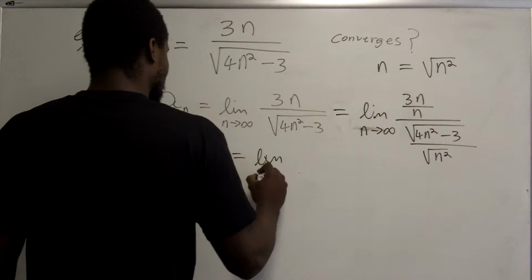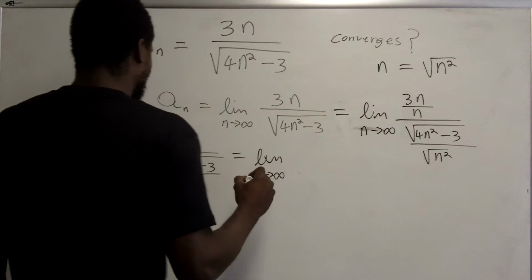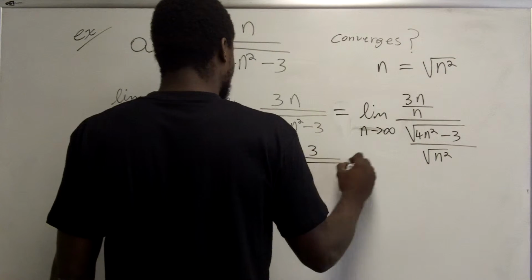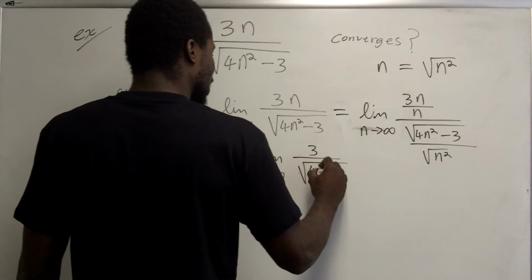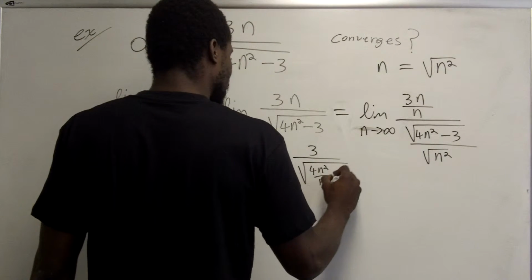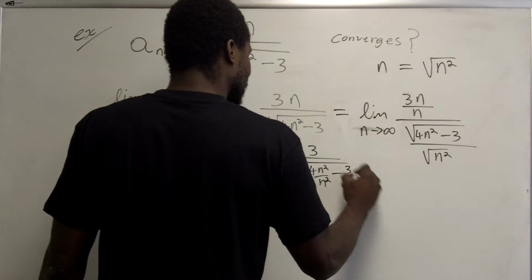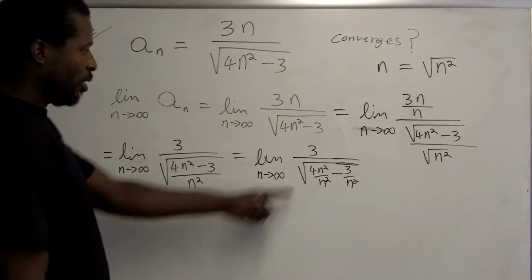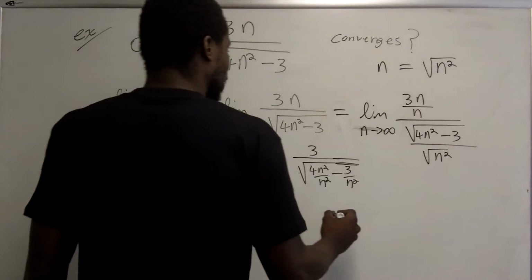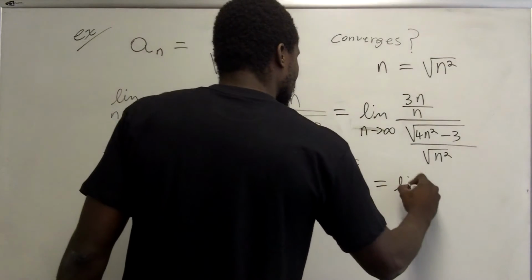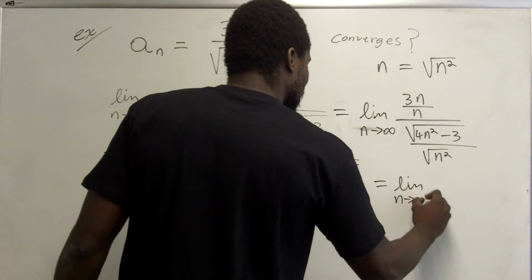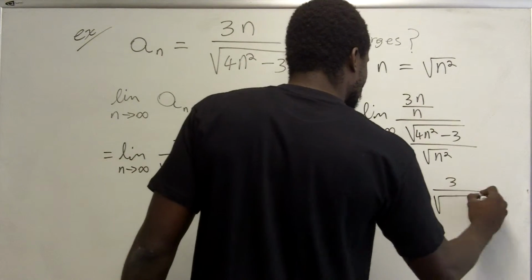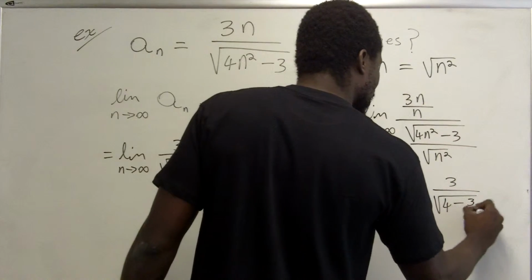So I get the limit as n approaches infinity of 3 over the square root of, this is going to be 4n squared over n squared minus 3 over n squared. And let's see, 4n squared over n squared is just 4, so this is equal to the limit as n approaches infinity of 3 over the square root of 4 minus 3 over n squared.